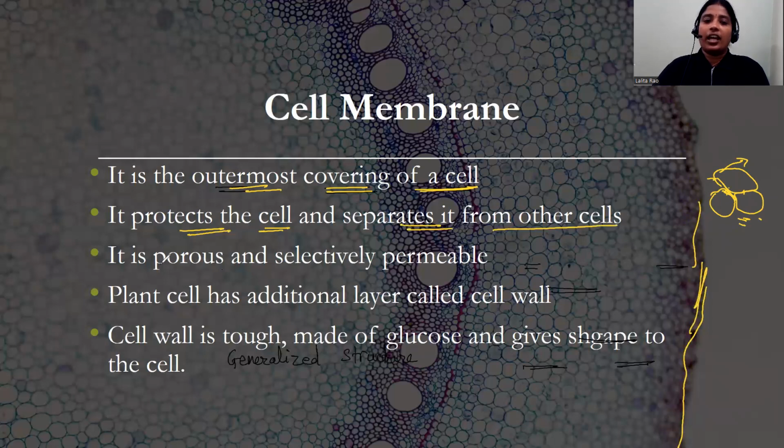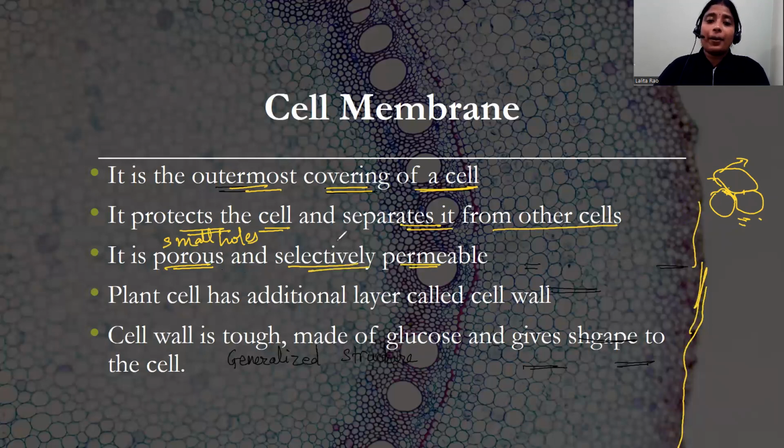Now, how is this membrane? This membrane is porous. Porous means it has small holes. So as it is porous and has small holes, it is selectively permeable.